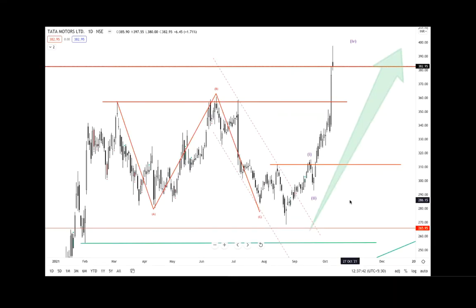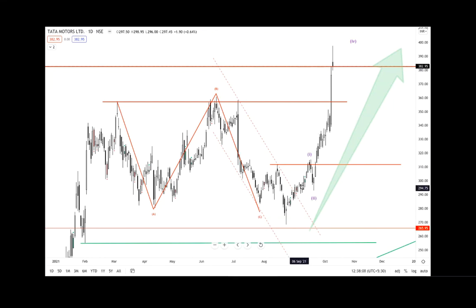In the previous session, I told you that this is the starting of the third wave, and any dip should be a buying opportunity. After that, we also got this spike. I was expecting this move as a third wave, because I was expecting this as wave one, this as wave two, and this should be wave three, the largest and strongest. So this is the reason.